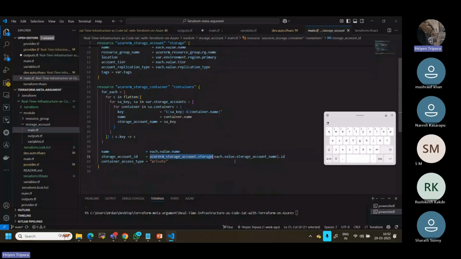Now, apart from this, as I told you, there are two storage accounts. How can I call them? As I told you, you have to use the each value. Where have I used it from? From the storage account name, whatever value is there, I have to call with the ID, because I want to call the ID. This is why I mentioned it. Container, this is nothing, this is given as private.